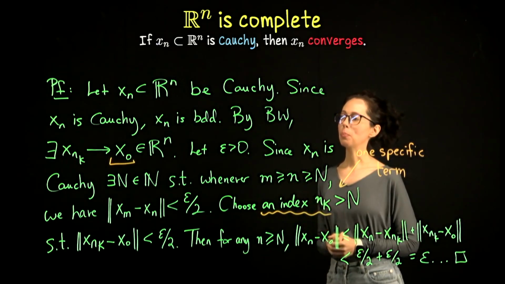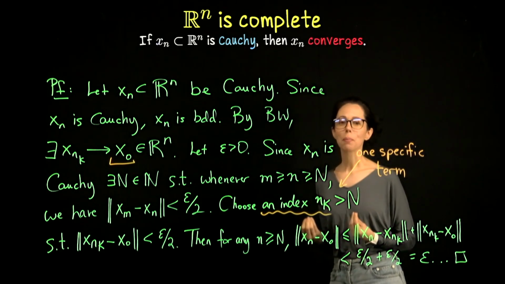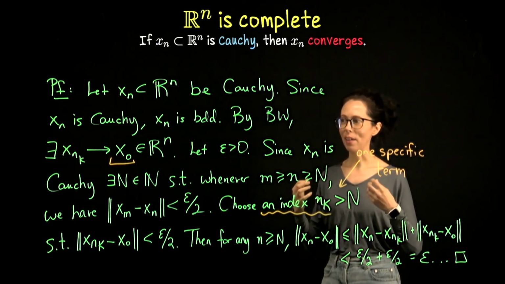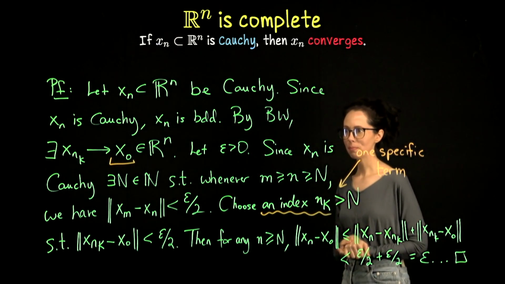I think this is kind of a neat proof because when you just know your sequence is Cauchy, what you're missing is the limit. So it's like we have to figure out how to identify the limit, and we get that here from Bolzano Weierstrass.